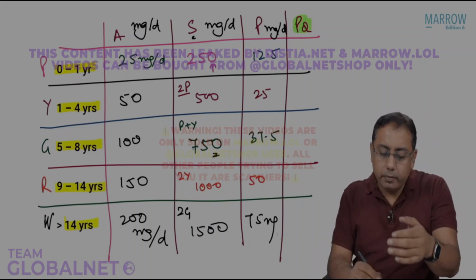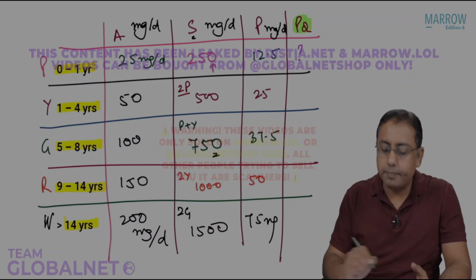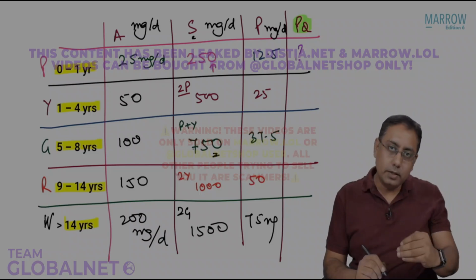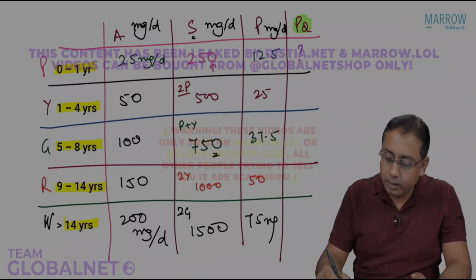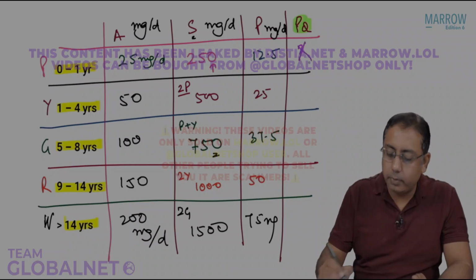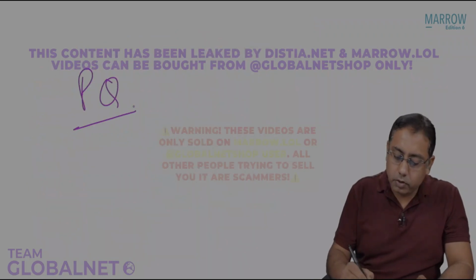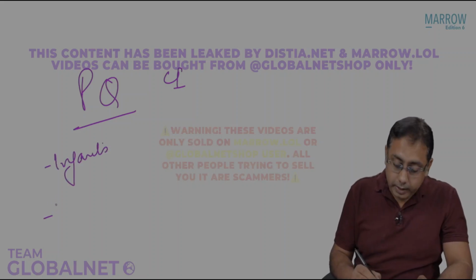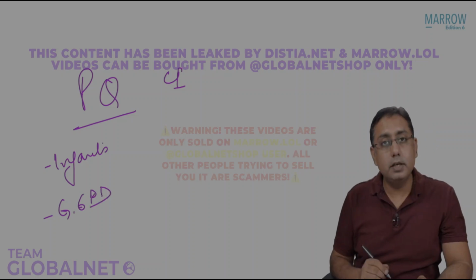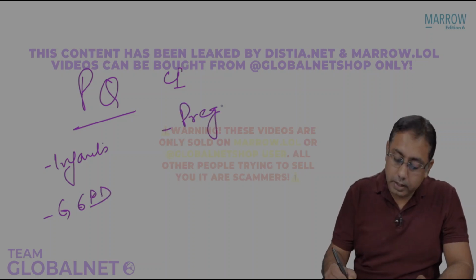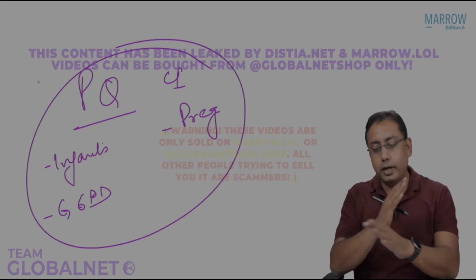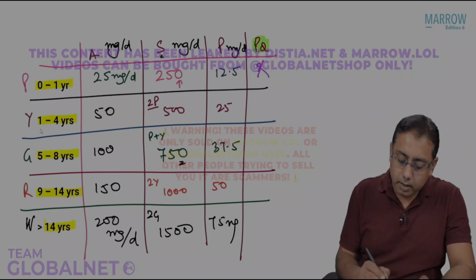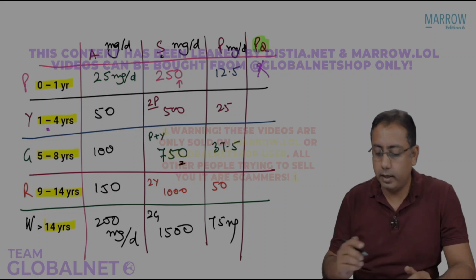Next, coming over to the primaquine. Tell me, what is the dose of primaquine in the pink category? Pink stands for baby, and baby stands for less than 1 year. In a baby less than 1 year, do you think you will give primaquine? The answer is never give primaquine to infants, because primaquine is contraindicated in infants. Primaquine is also contraindicated in G6PD deficiency and in pregnancy. So these are the contraindications for primaquine. So why would you want to give primaquine? No primaquine.